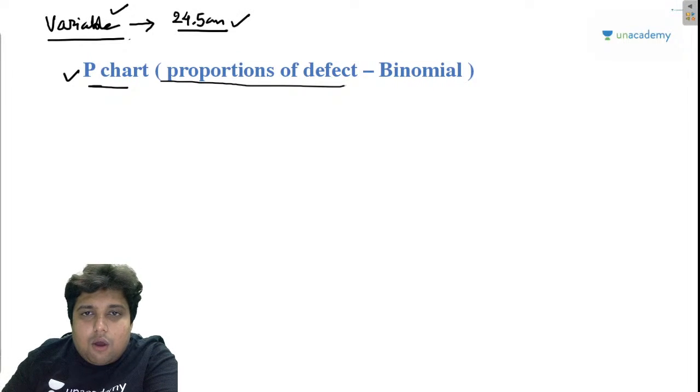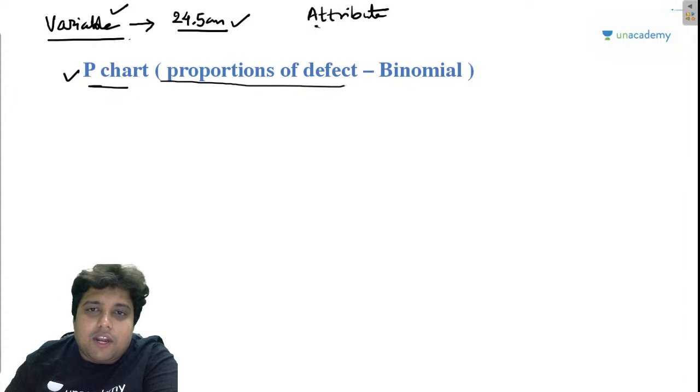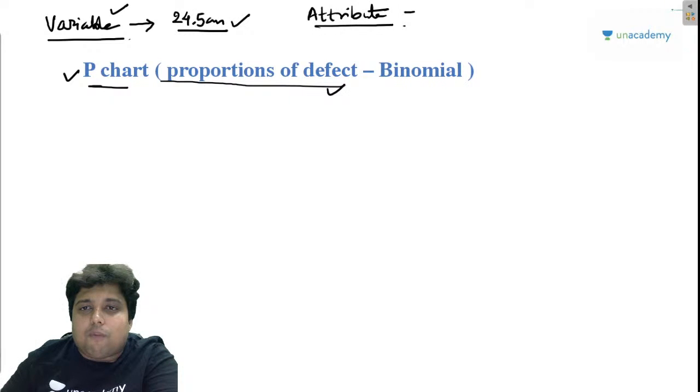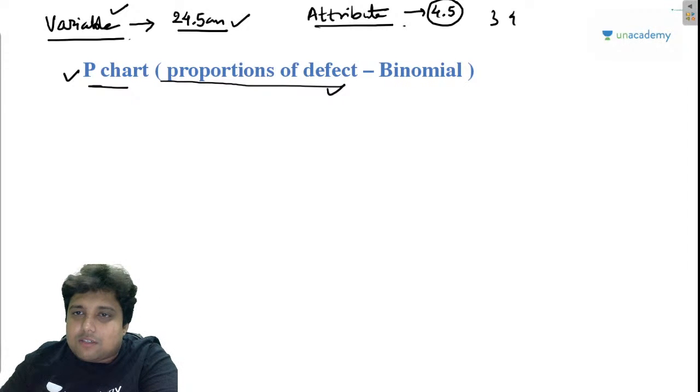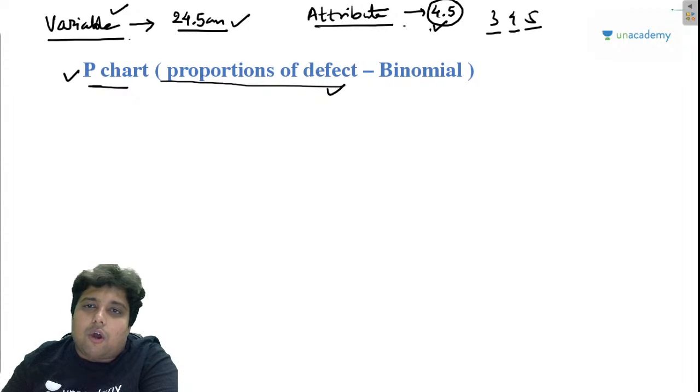But my friends, now we are starting attribute charts, right? In attribute charts, we talk about defects. Now we cannot say that there are like 4.5 defects in a shaft, right? If I have created certain criteria that in a shaft there can be cracks, deformation, or indentation, like I have created a category where there are 10 types of defects, then out of those 10 defects, there can be 3, 4, or 5 defects, which are integers, but it cannot be a decimal or a rational value. I hope you are getting my point, right? Attributes are to be in integers only, they cannot be decimal or fraction.